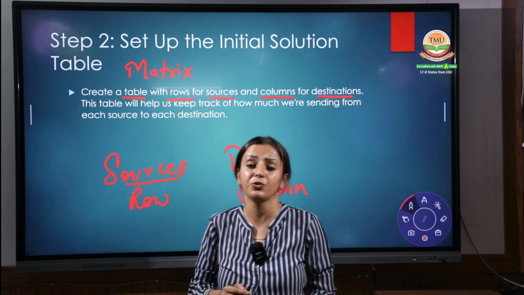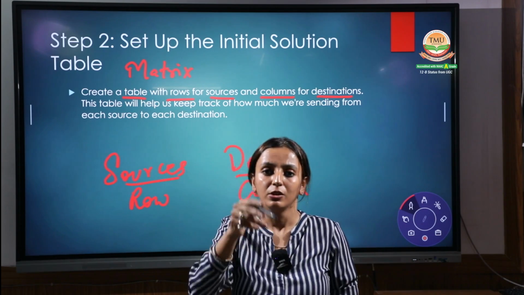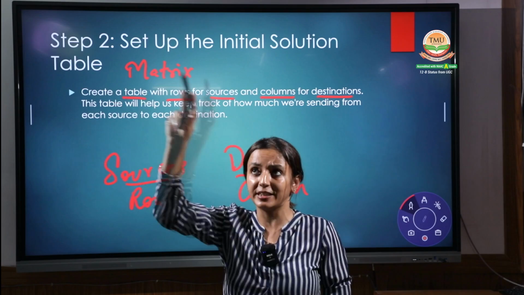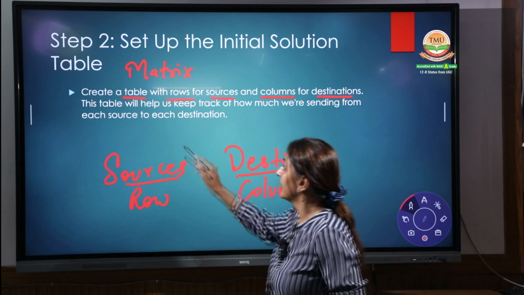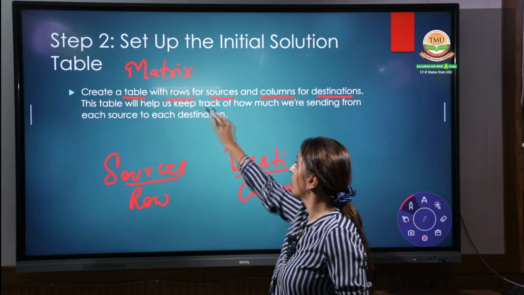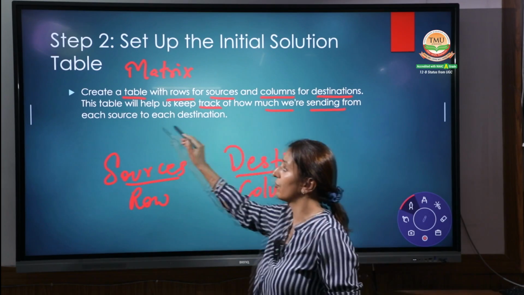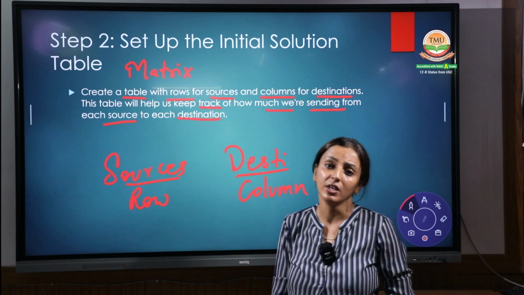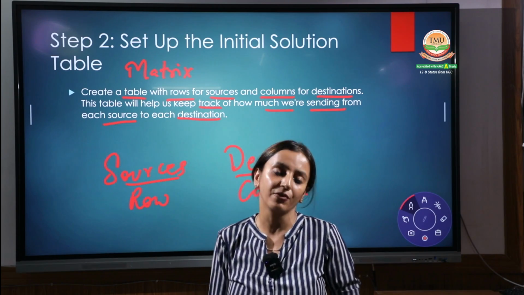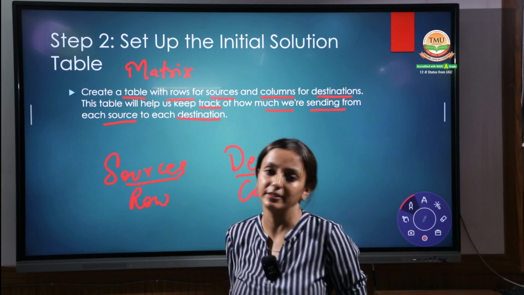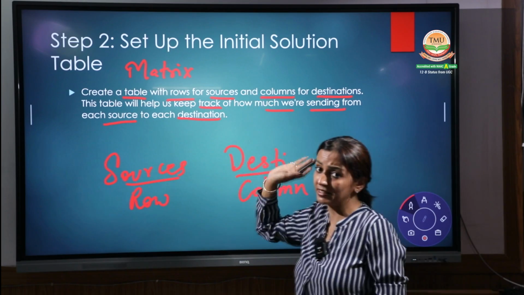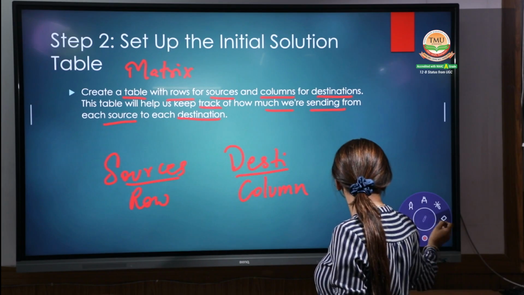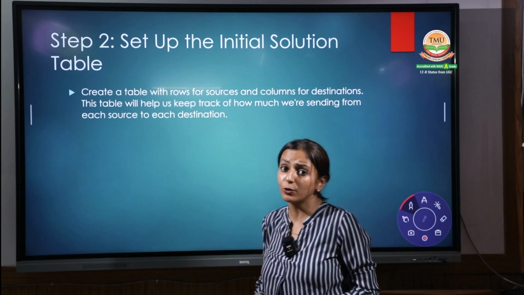In the previous session we discussed origin 0, 1, 2, 3, 4; your destination is a column. This table helps us keep track of how much we are sending from each source and where we have to send it at the destination level. This is the way we find the different forms, the sources and the destinations. This is the second step. Keep all the steps in your mind, then only will you be able to formulate it.